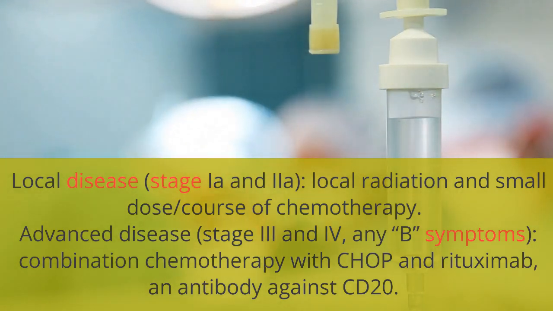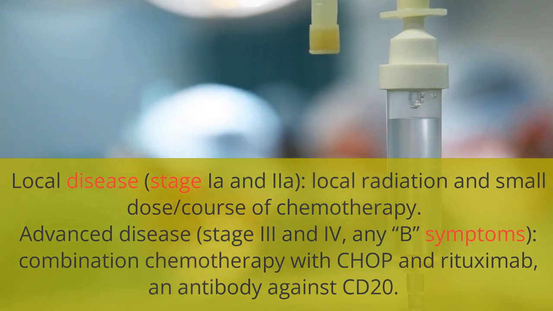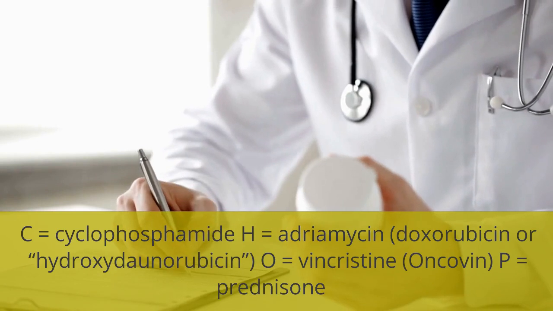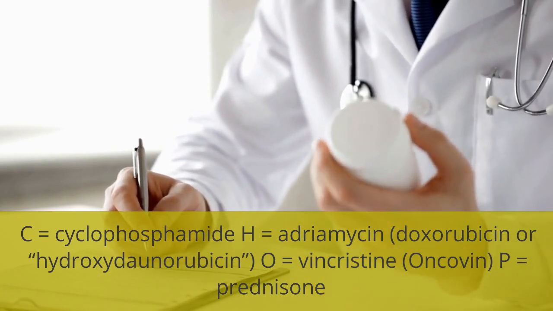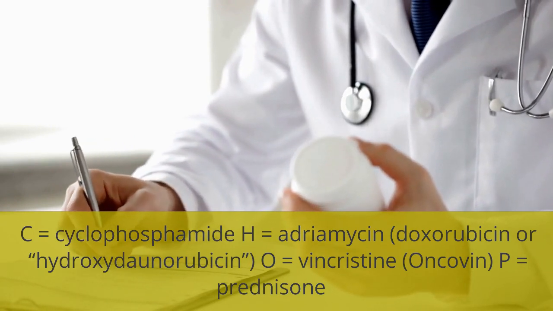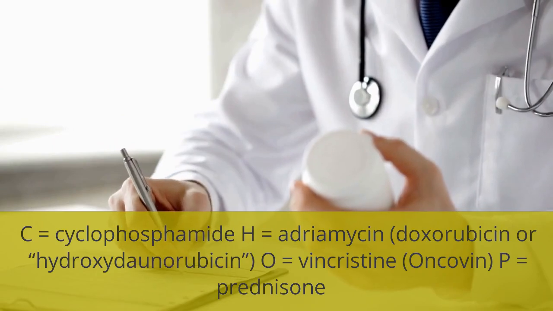B symptoms: combination chemotherapy with CHOP and rituximab, an antibody against CD20. C equals cyclophosphamide. H equals adriamycin, doxorubicin or hydroxydaunorubicin. O equals vincristine, Oncovin. P equals prednisone.